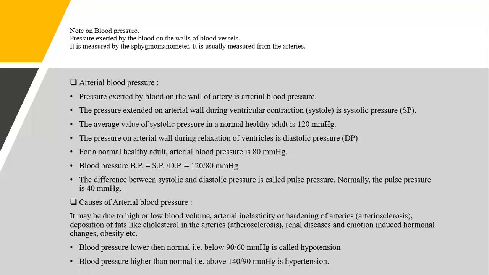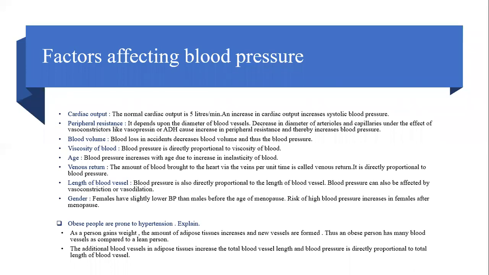So a question can be asked in these two manners. Then again, it can also be asked in the form of factors affecting blood pressure. These are different factors which affect blood pressure. One among them is cardiac output. Normal cardiac output is around 5 liters per minute. An increase in the cardiac output will increase systolic blood pressure.